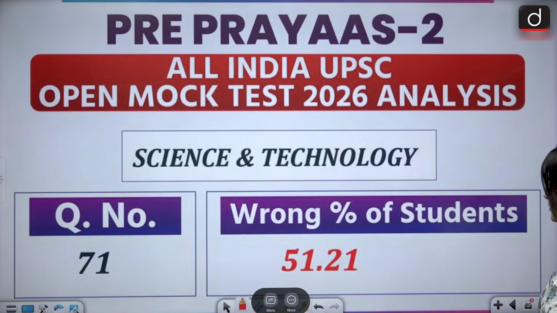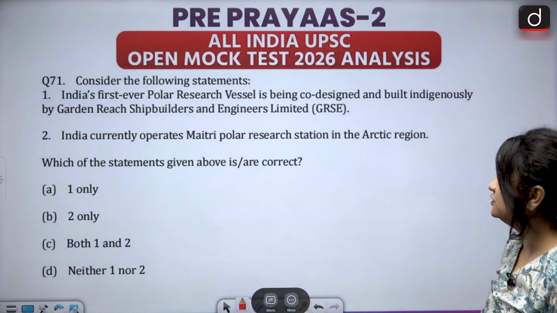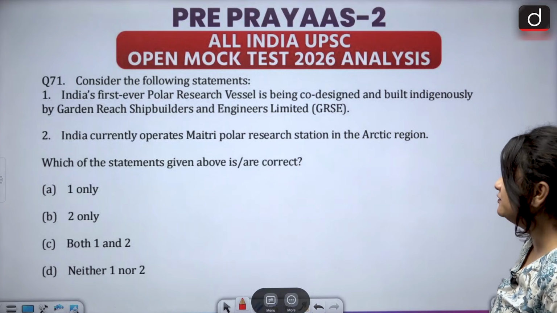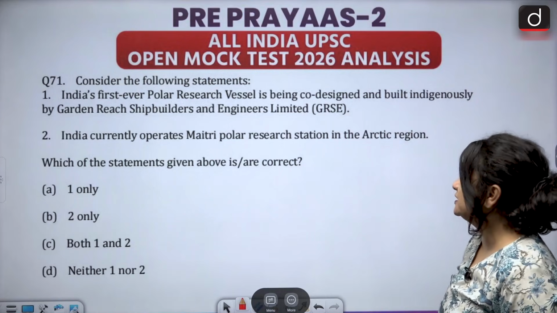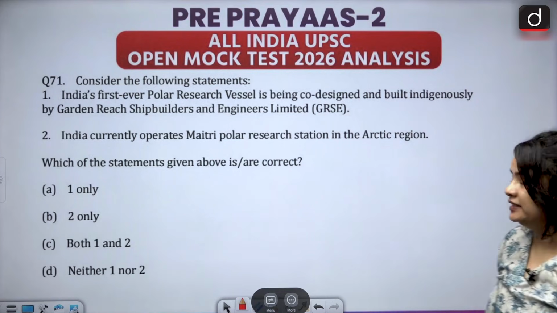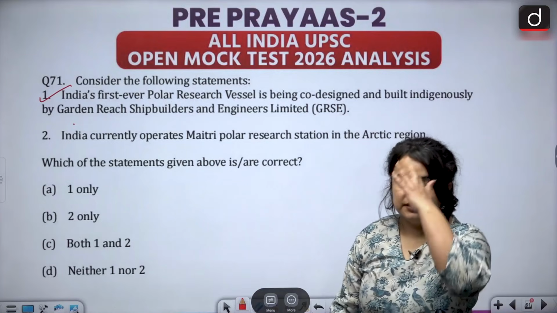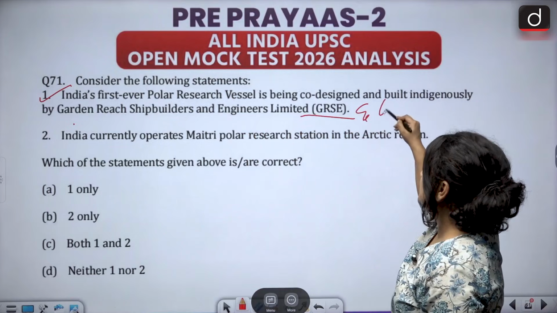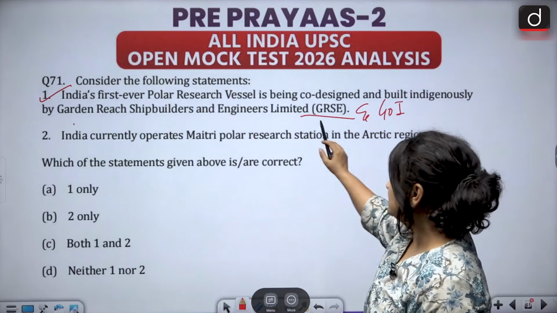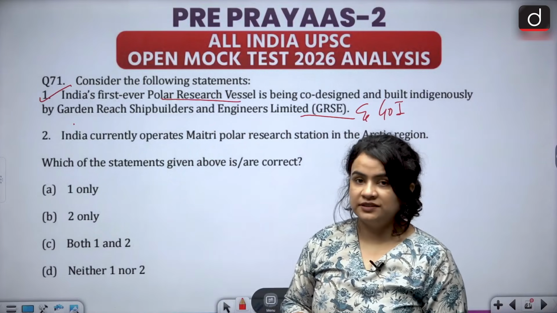Now the next question from Science and Technology, around 51% of the students got this wrong. Question 71, consider the following statements. 1. India's first ever polar research vessel is being co-designed and built indigenously by Garden Reach Shipbuilders and Engineers Limited, GRSE. This statement is, students, accurate, and a memorandum of understanding or an MOU is signed between GRSE and the Government of India to co-design and indigenously build India's first ever polar research vessel.